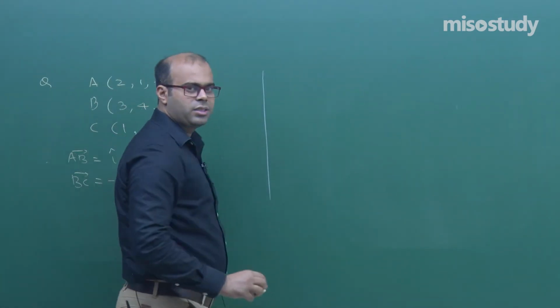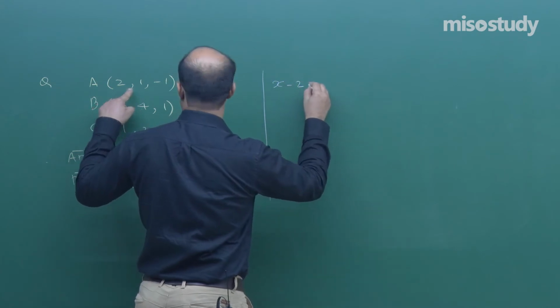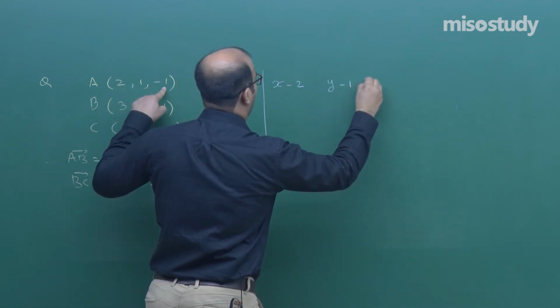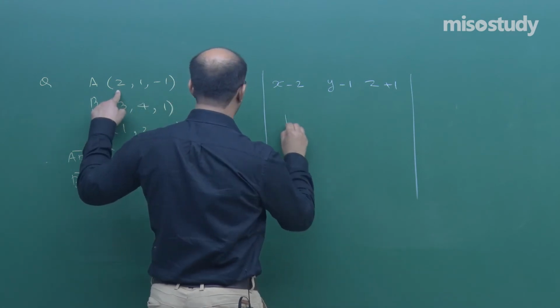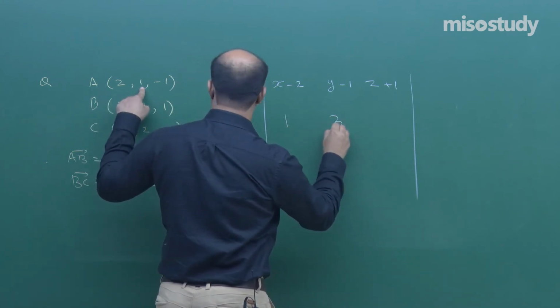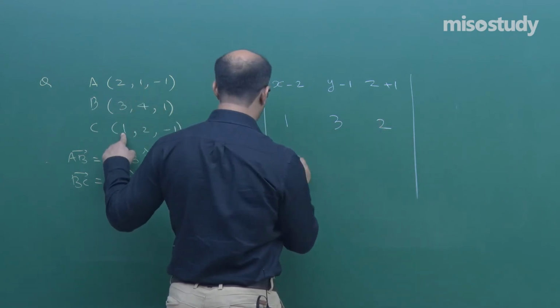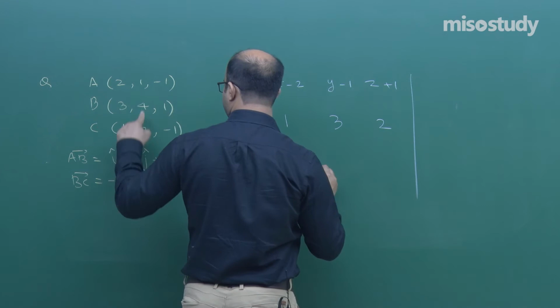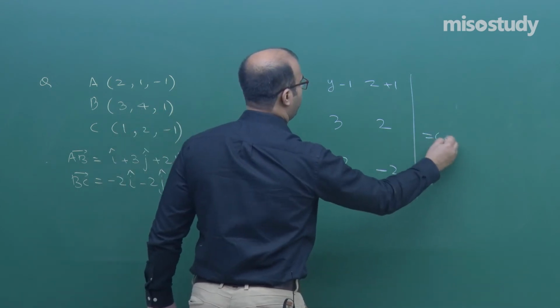Suppose the variable point is x, y, z. So what we will say? x minus 2, y minus 1 and z plus 1. This is the first row. Second row is 3 minus 2, that is 1, 4 minus 1, that is 3, 1 minus minus 1, that is 2: 1, 3, 2. This will be minus 2, this minus this minus this is again minus 2, minus 1 is again minus 2. This should be equal to 0.